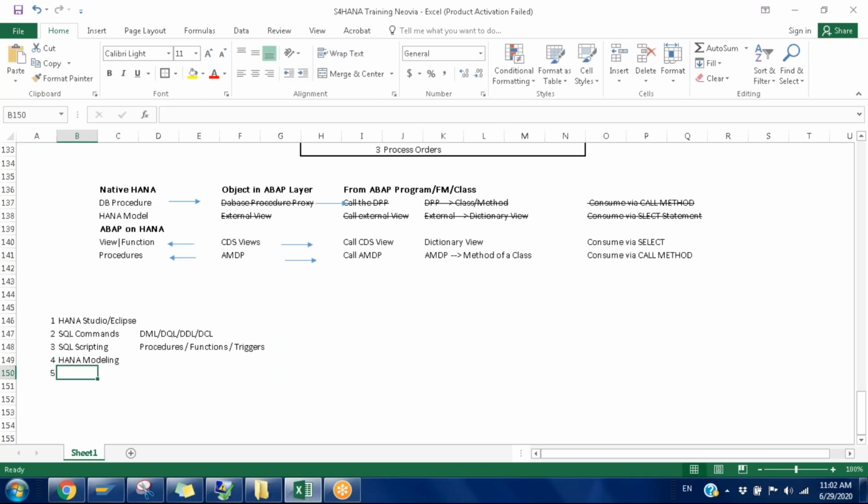Then it is followed by CDS views and AMDPs. This is the ABAP on HANA concept. The prerequisite for AMDP is scripting and SQL commands.